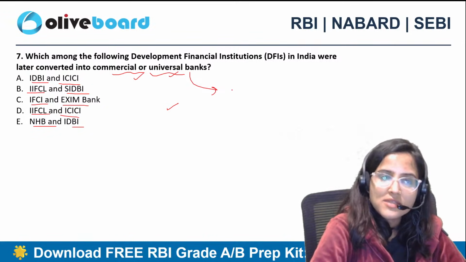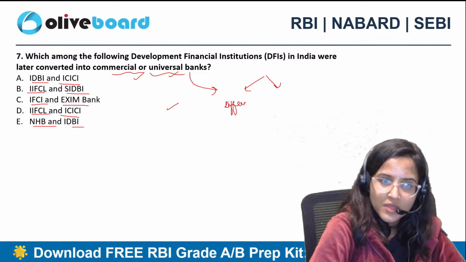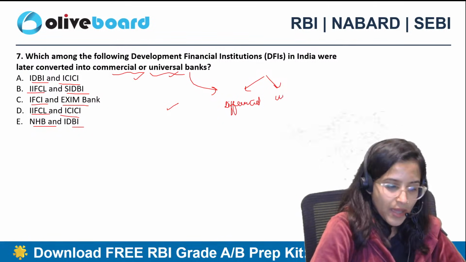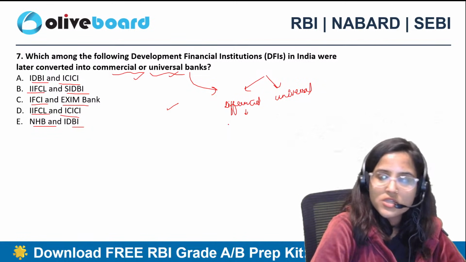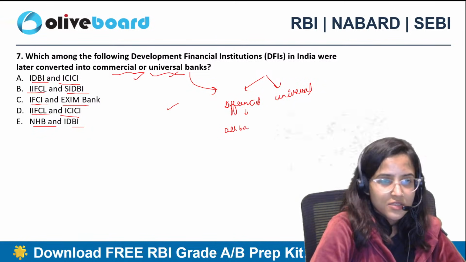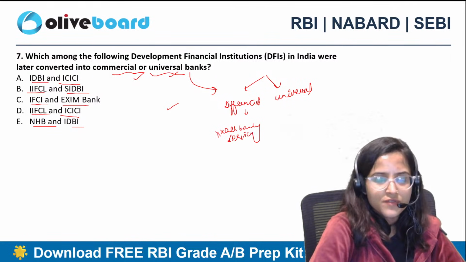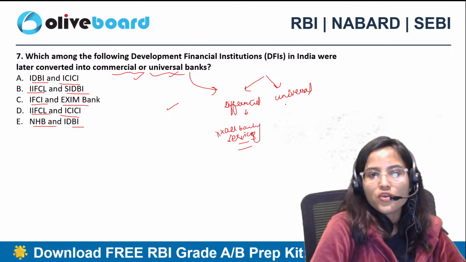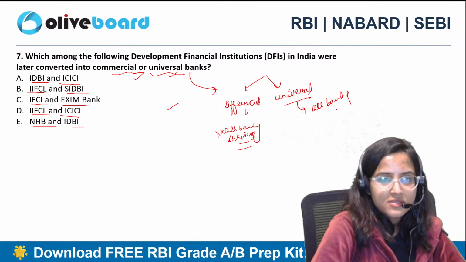देखो universal banks का क्या मतलब हुआ? There are two types of banks, differential banks and एक हो गया universal banks. Differential banks का क्या मतलब हो गया? That you are not providing all banking services. आप कुछ कुछ banking services ही provide कर रहे हो. Universal banks का क्या मतलब है? जब when you provide all kinds of banking services.